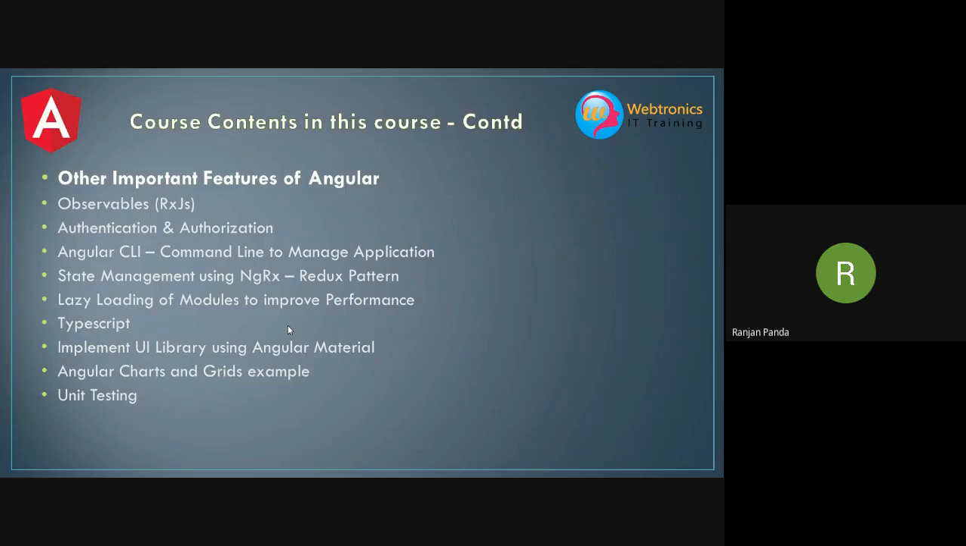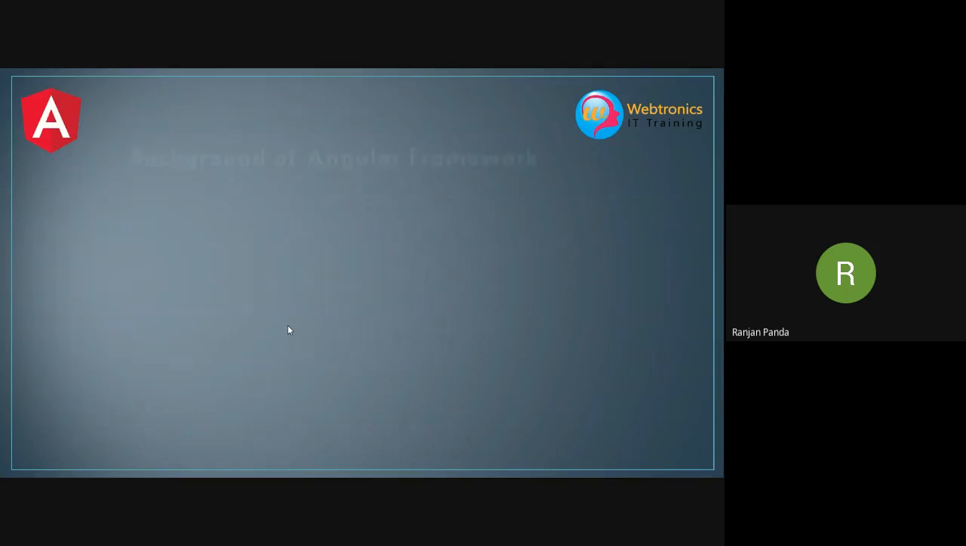So that is the reason you need to understand how we can write unit test cases. We'll be understanding how we can write unit testing in our application, and also we'll be doing .NET PWA integration with this Angular application. Any questions so far?